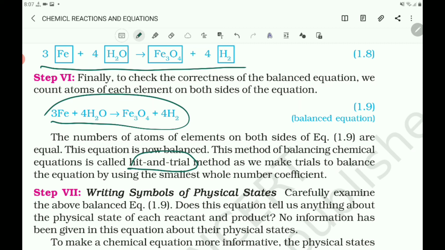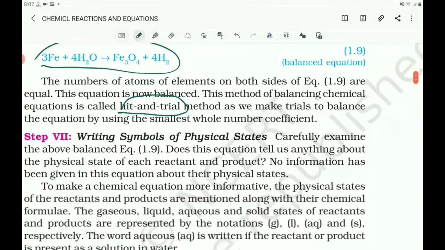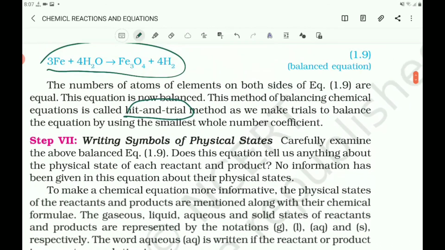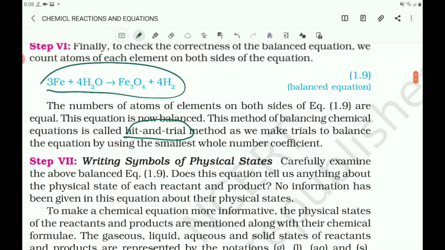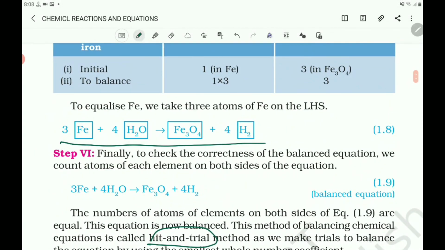Here we have done trials to balance the equation by using the smallest whole number coefficients. And one thing we have to keep in mind is that we have to write the symbols of the physical state. Examine the chemical equation here: 3Fe plus 4H2O gives Fe3O4 plus H2. The physical status of the reactants and products is mentioned along with the chemical formula.